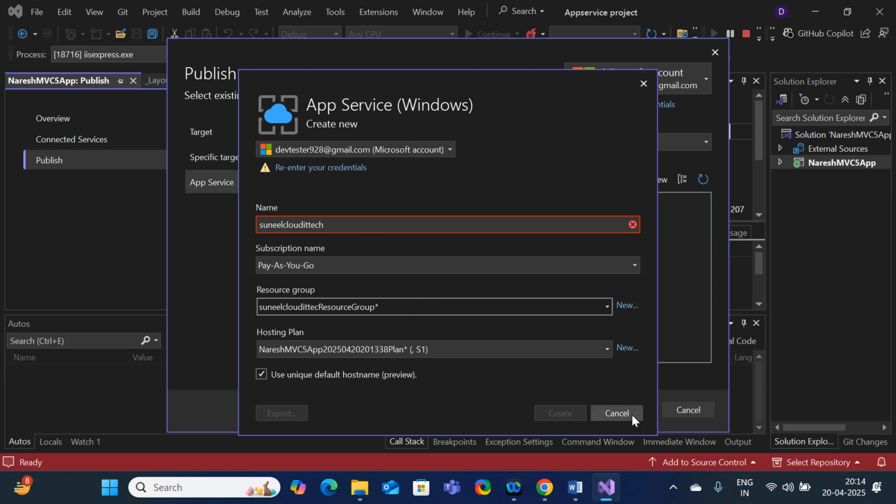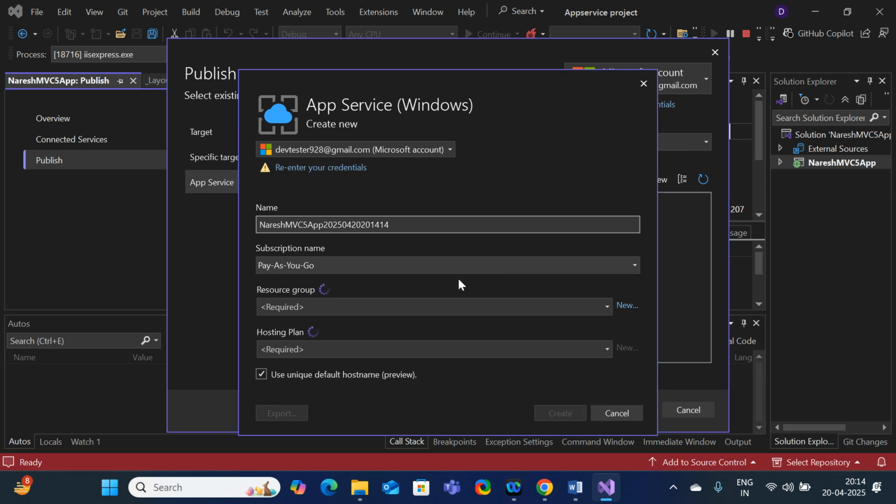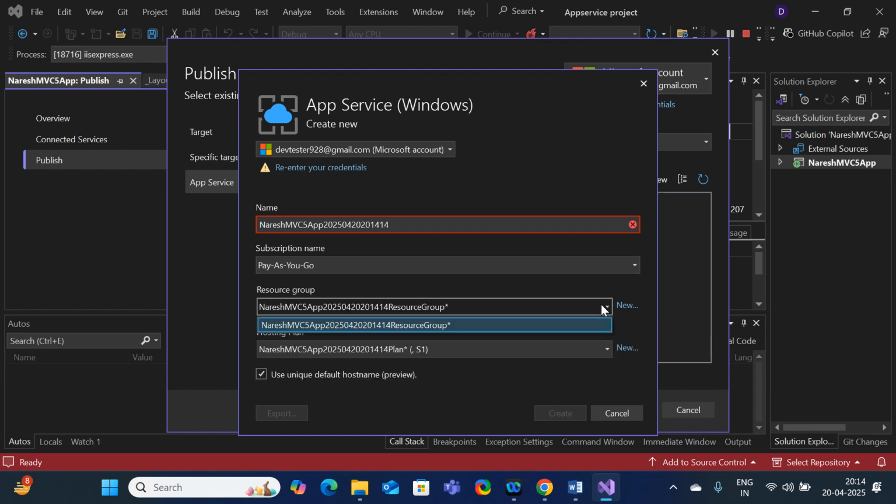What is the resource group? Cancel. I am going to create the new instance. Maybe some kind of error is going on. Okay, I am going to leave the app name as it is. Here I am going to select the resource group. I hope it is not connected at all, so that's why it is throwing an error.